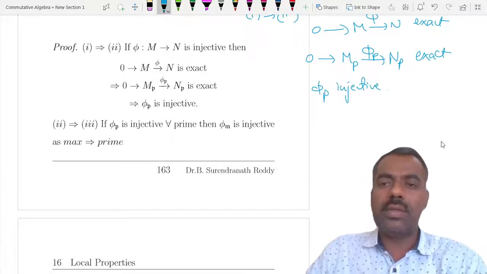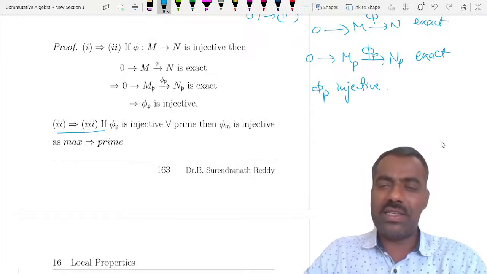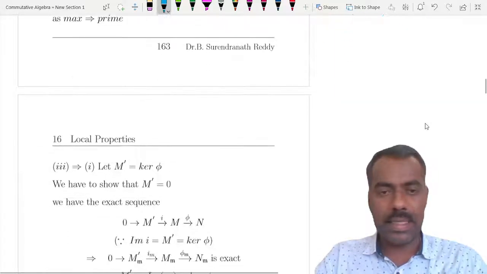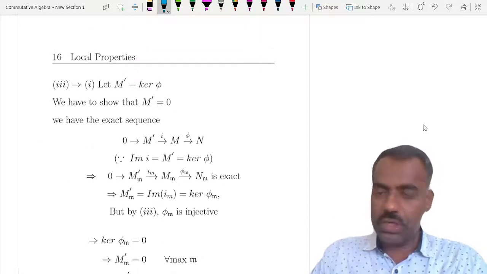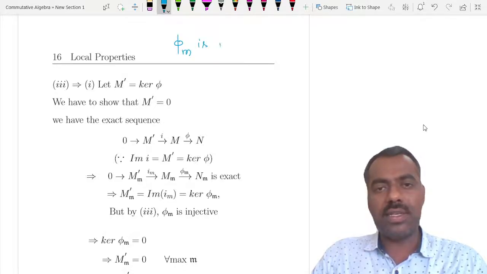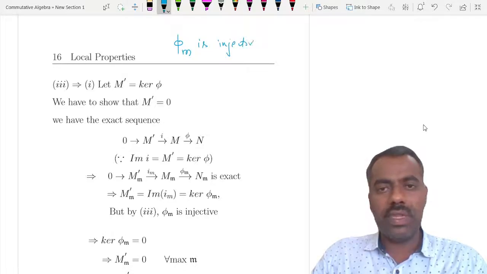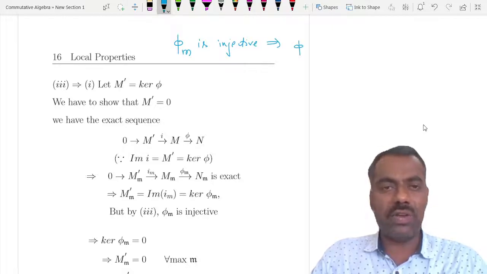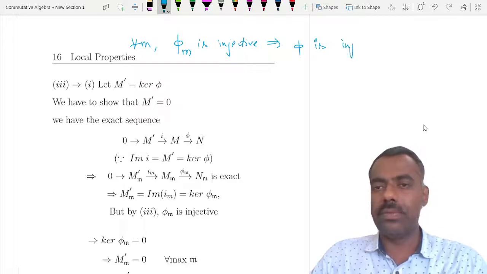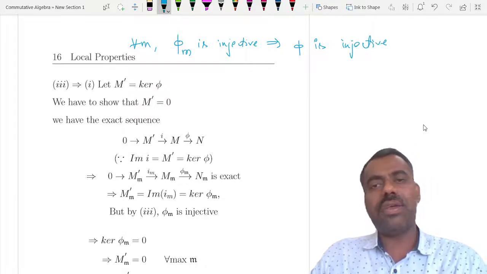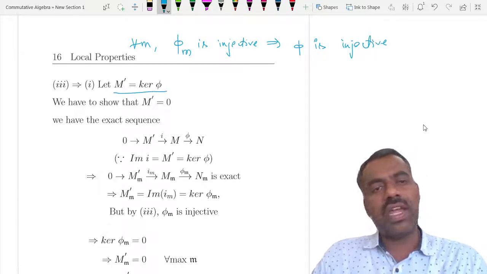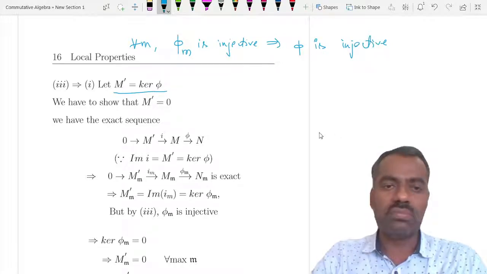Similarly, 2 implies 3 is obvious, because if it is true for all prime ideals, then obviously it is true for maximal ideals, right? Fine. Now what we want to show is that if phi m is injective for all m, then phi is injective. That means the kernel of phi is 0. Call M prime the kernel of phi. Our idea is to show that M prime is 0.